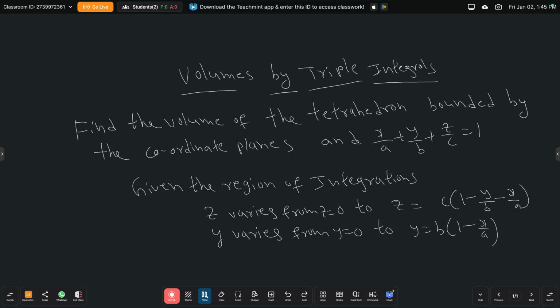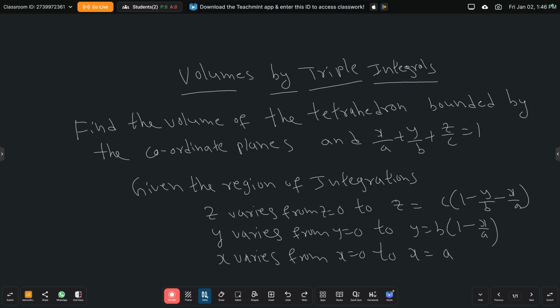So in this equation, if you substitute z is equal to 0, then x by a plus y by b is equal to 1. Therefore, y by b is equal to 1 minus x by a, so y is equal to b into 1 minus x by a. Again, x varies from x is equal to 0 to x is equal to a.